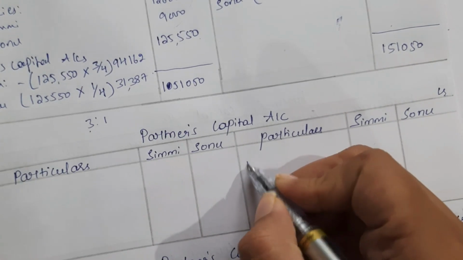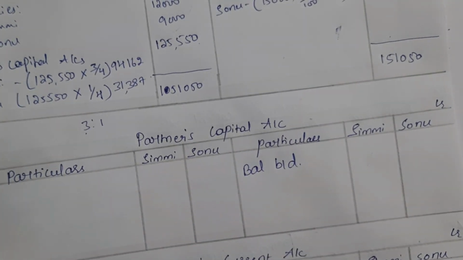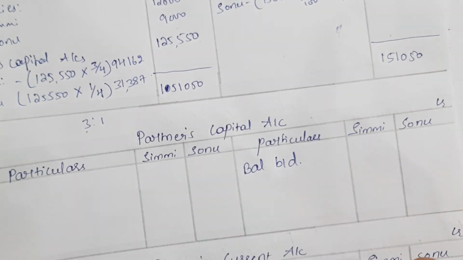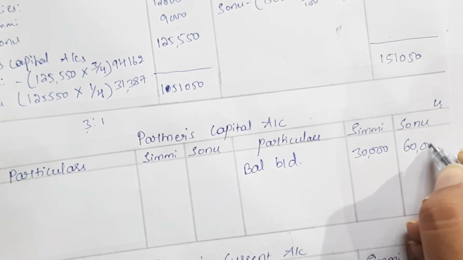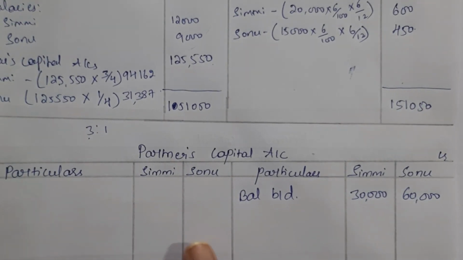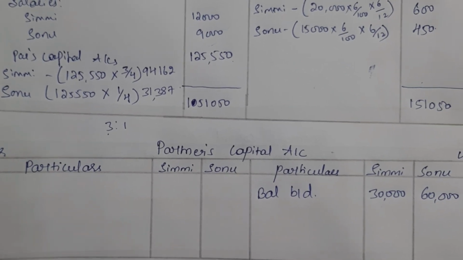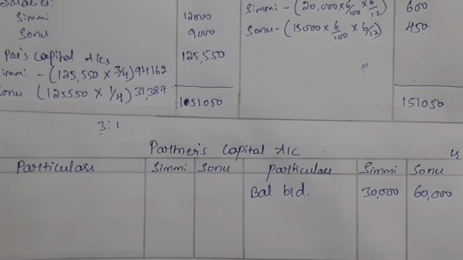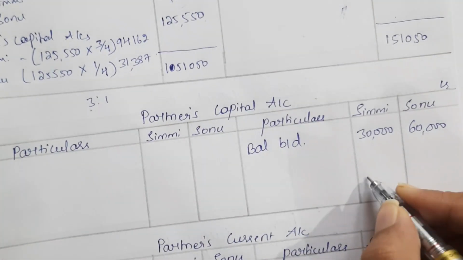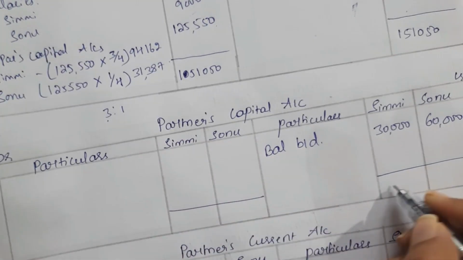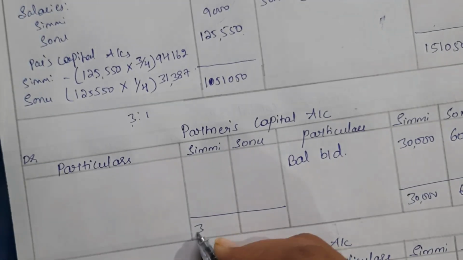So we will start with the balance brought down, that is the capital of both the partners. Okay, it's given in the question, right? 30,000 rupees for Simi and 60,000 for Sonu. Okay, other than that there is no additional capital given in the question. There are no permanent drawings given in the question, right? So other than this we will not take anything here. The capital will be fixed. Okay, so just close the account. 30,000 and 60,000 rupees.